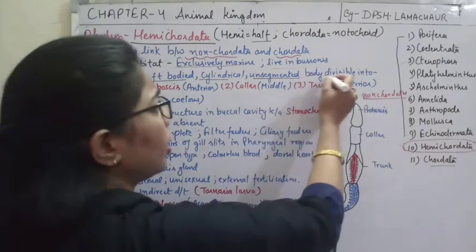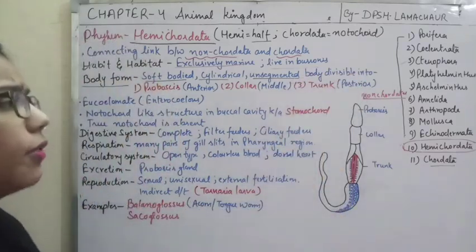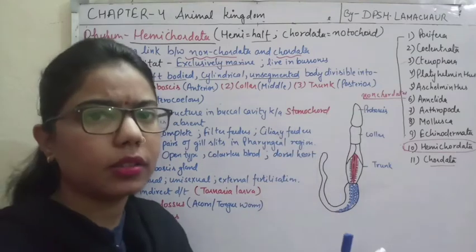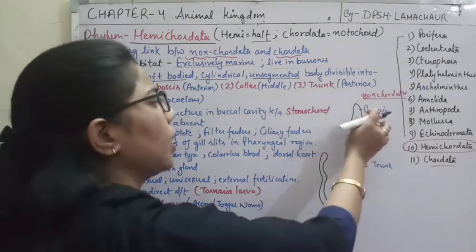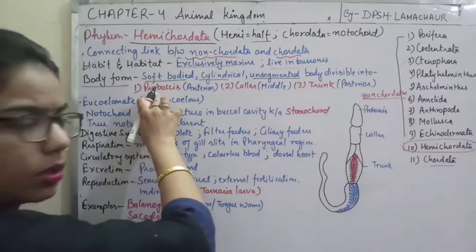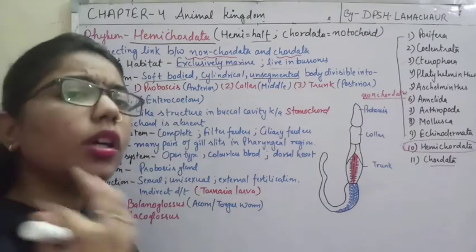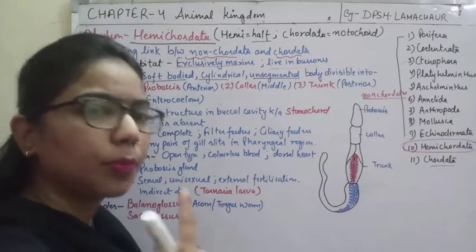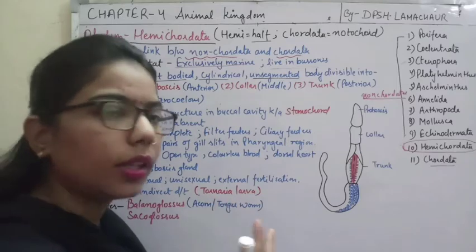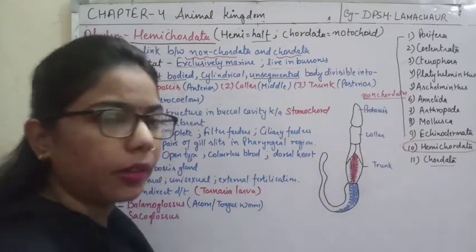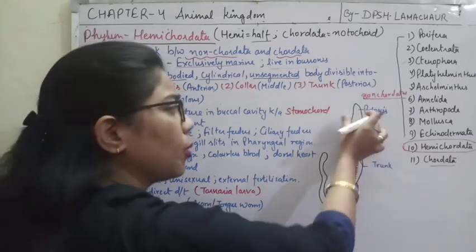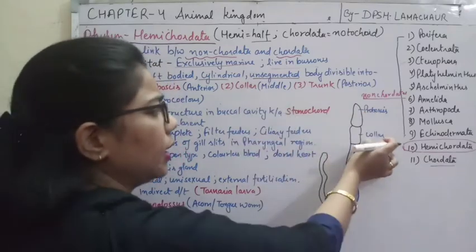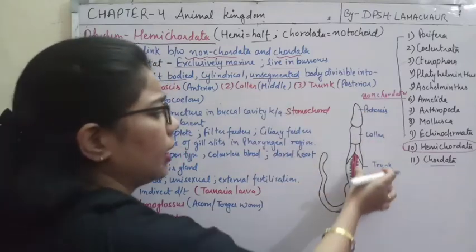Now, the body is divided into different parts. Okay, so the first part which I have written here, proboscis. The body is divided into 3 parts. The first one is proboscis, the second one is collar, and the third one is the trunk. So this proboscis is what? Head region, then this collar, middle region, and this one the